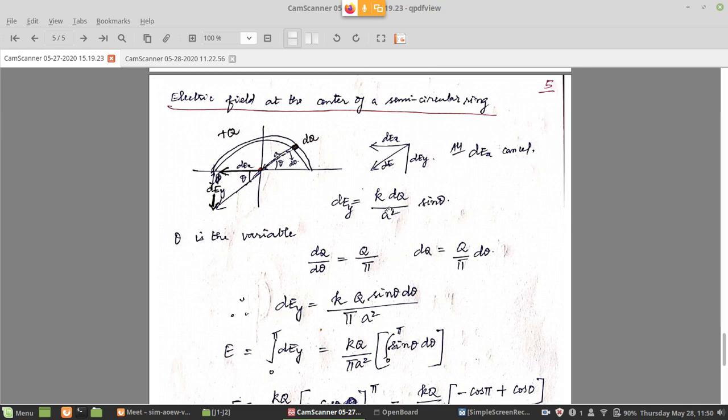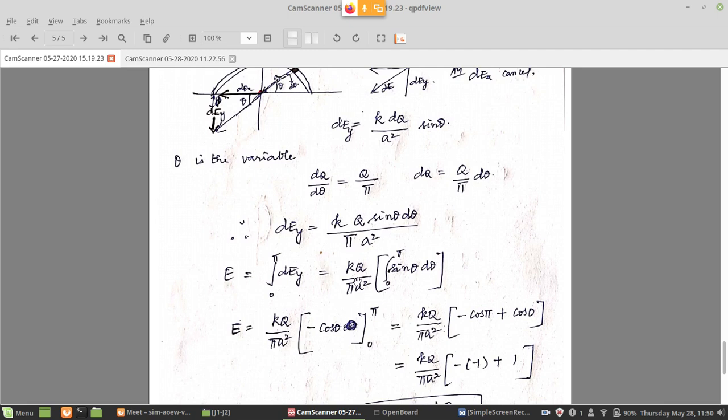So in that original dEy, we have to substitute that. We substitute for dq as q by pi times d theta. Again, sin theta is already there, d theta comes. So k is a constant, divided by pi a square. If you take the constant kq by pi a square outside, all you have to do is now just integrate sin theta d theta between the limits 0 to pi, because theta varies from 0 to pi.